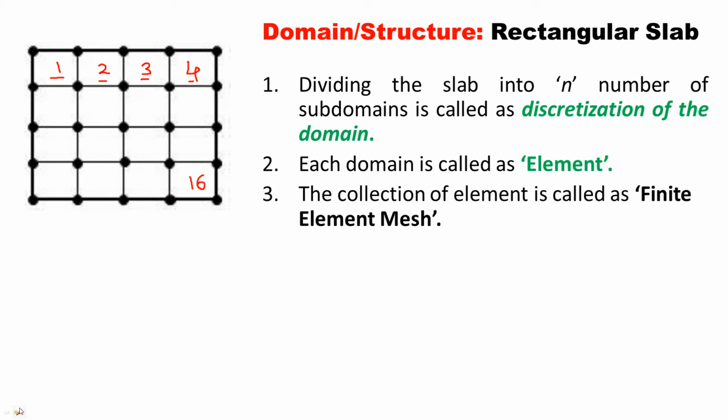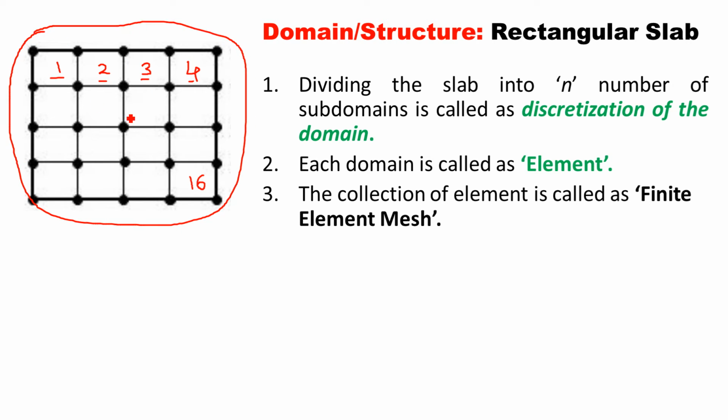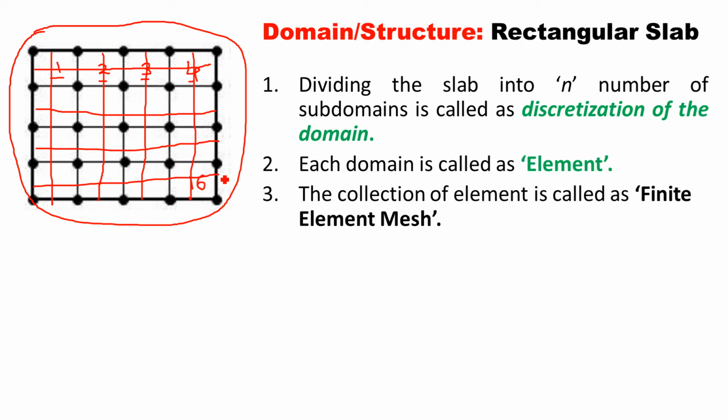The collection of elements is called as finite element mesh. If you look at this complete figure at a time, there are 16 elements. If you divide it again into, suppose, 32 elements by reducing the size of element, it just looks like a mesh, and that's why it is called as finite element mesh.